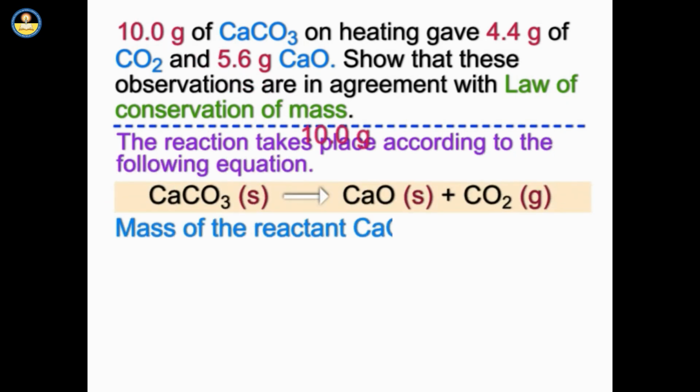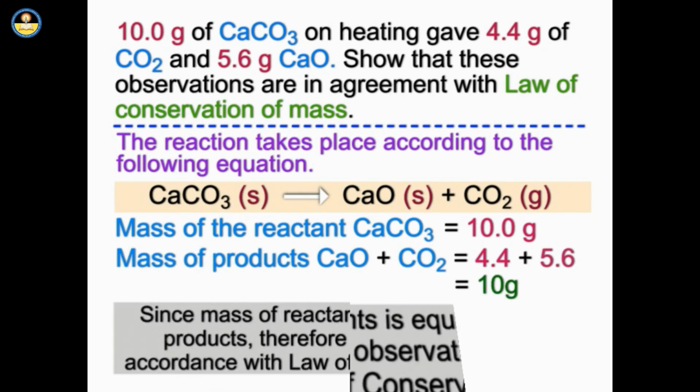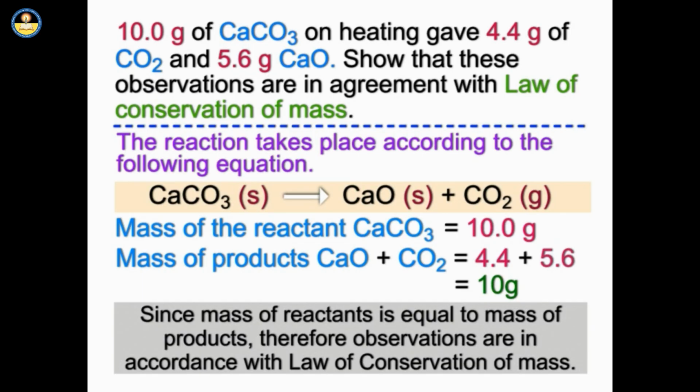Mass of the reactant CaCO3 is equal to 10 grams. Mass of products CaO plus CO2 is equal to 4.4 plus 5.6 grams is equal to 10 grams. Since mass of reactants is equal to mass of products, therefore observations are in accordance with law of conservation of mass.